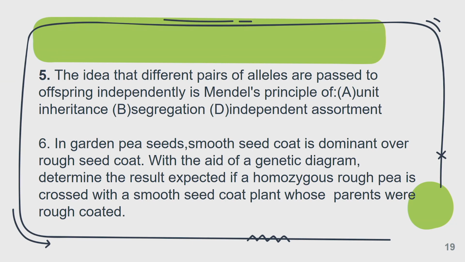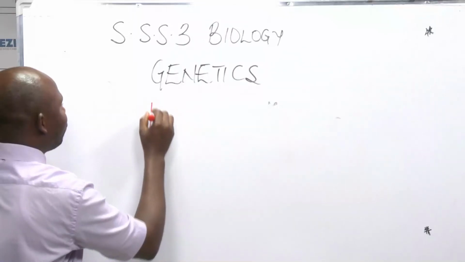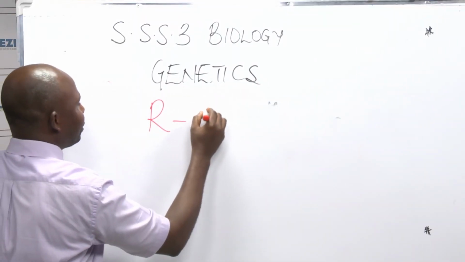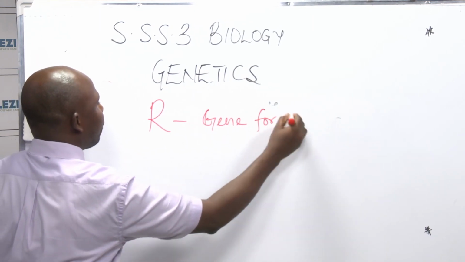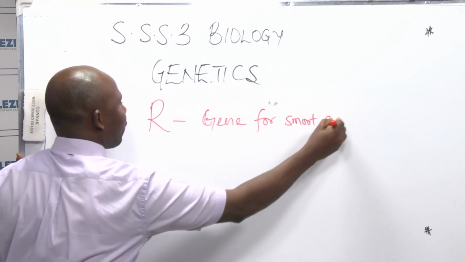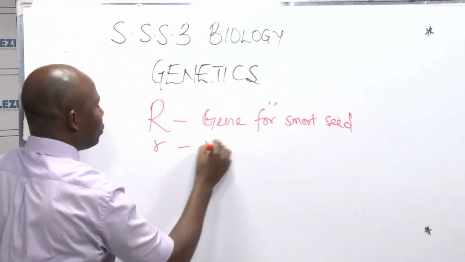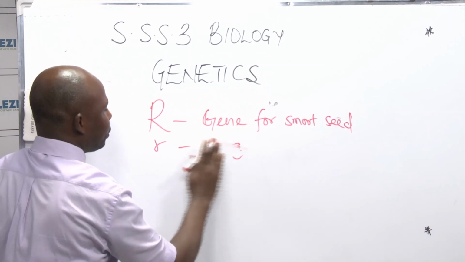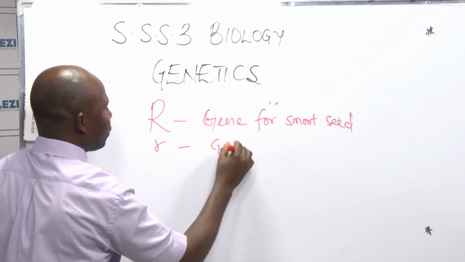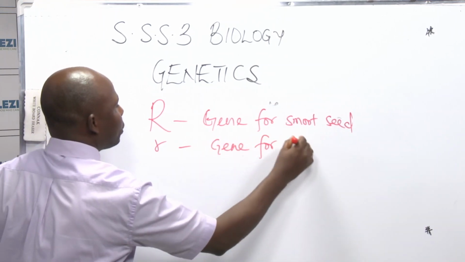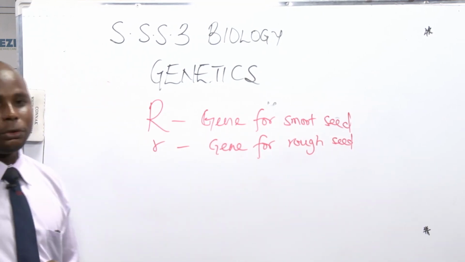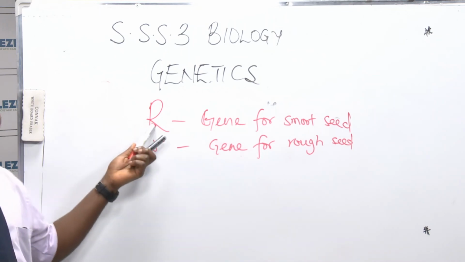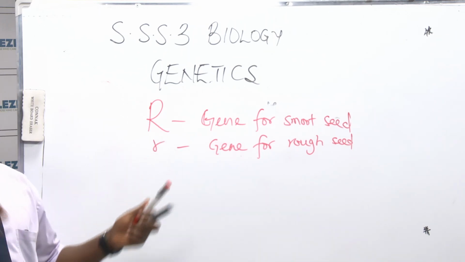So if we say this is dominant, that's gene for smooth seed, while this is gene for rough seed. So take note. That's the first thing you must take note of. The dominant one, that's why we have used capital letter for it, the uppercase, and it said it's dominant over.